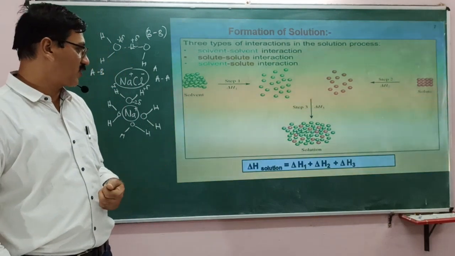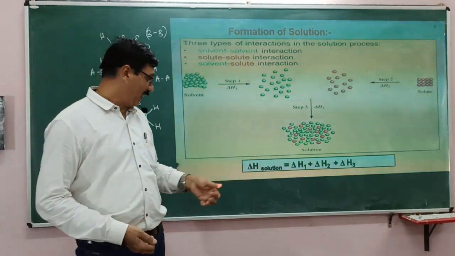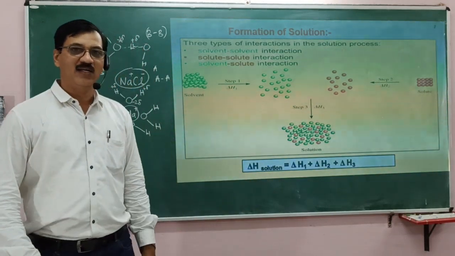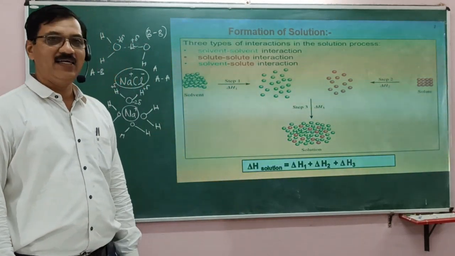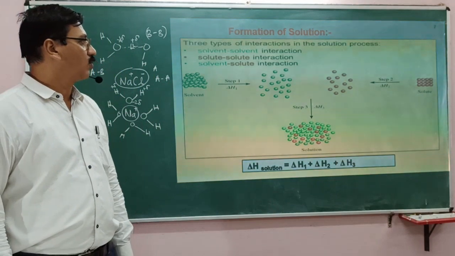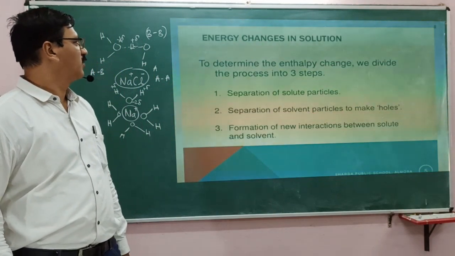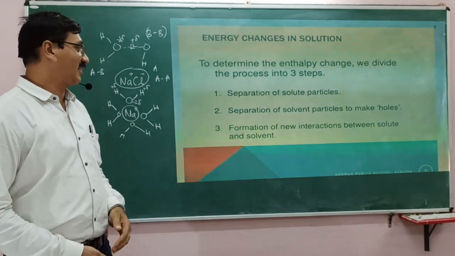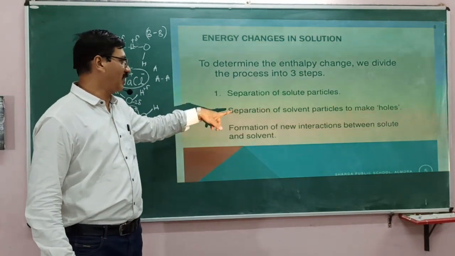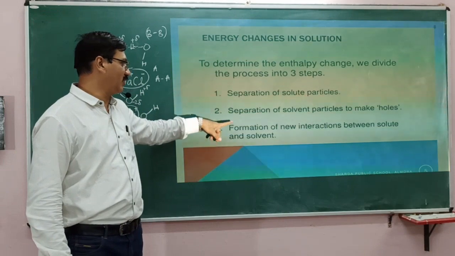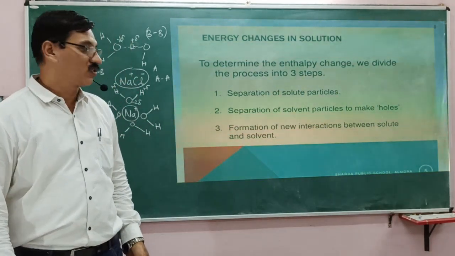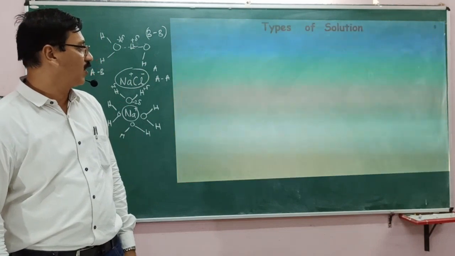So the heat change of a solution is given by delta H1, delta H2 and delta H3. Now, coming to the energy changes from another perspective, there are three: separation of solute particles, separation of solvent particles, and formation of a new interaction. Okay, so this is what I was telling about.